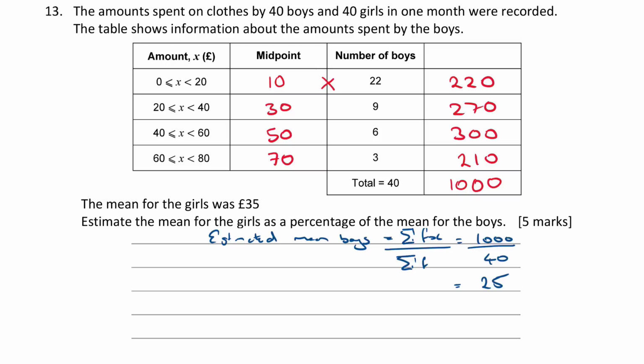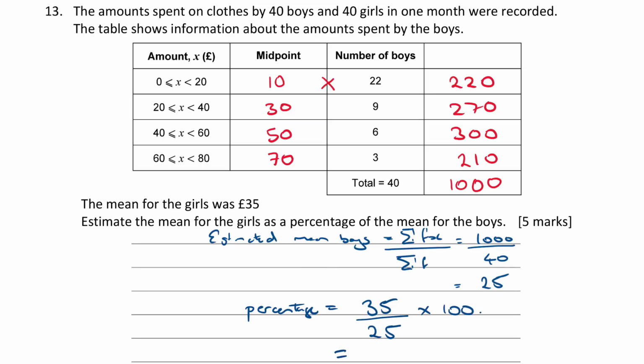Estimate the mean for the girls as a percentage of the mean for the boys. So if you're expressing one number as a percentage of the other, then the number that you are talking about first is the top number, and the number you're talking about second is the bottom number. So then the percentage is going to be the mean for the girls, which is 35, divided by the mean for the boys, which is 25, and they're going to have to turn that into a percentage.